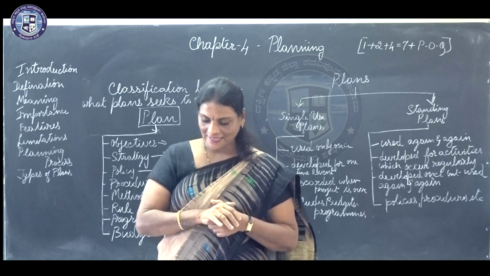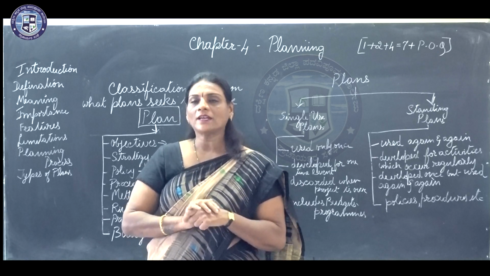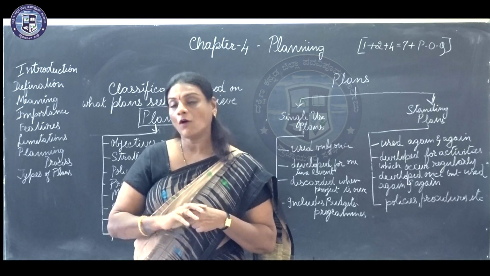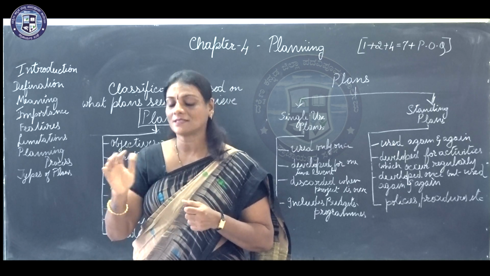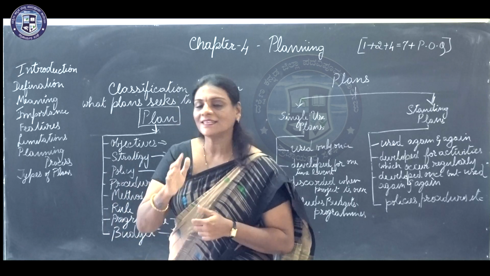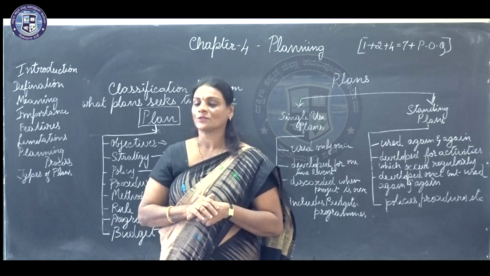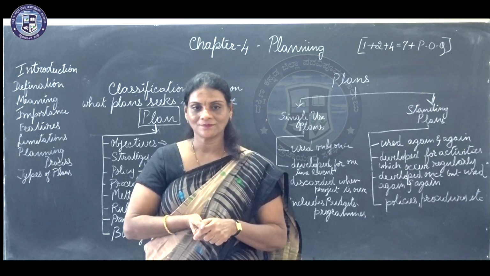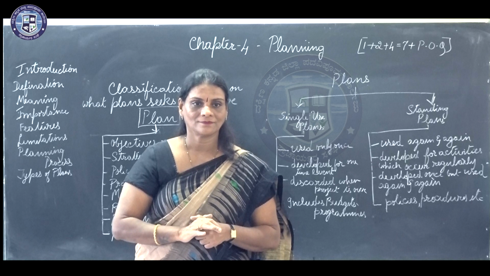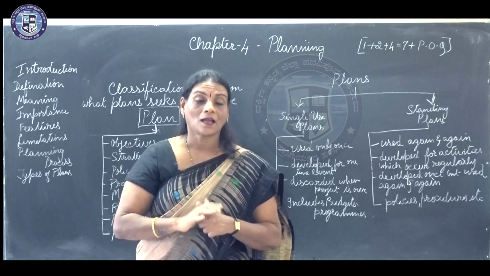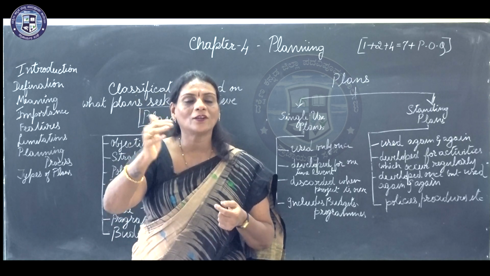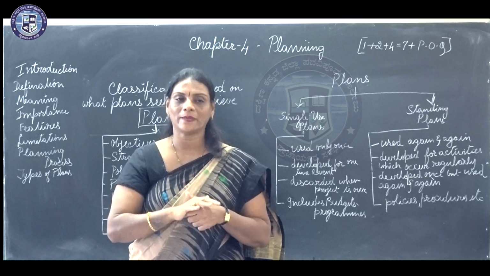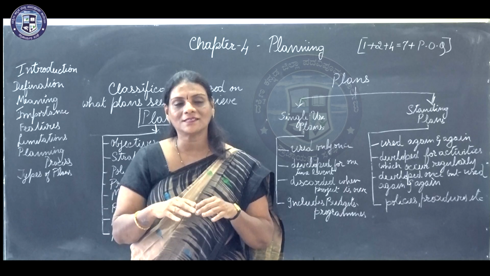You can just take an example here. An organization has an objective of improving its sales turnover by 10%. So, if it wants to improve its sales turnover by 10%, they have set up a target 10%. How do I reach that particular target? Whether it's achievable by me, all these are taken into consideration.